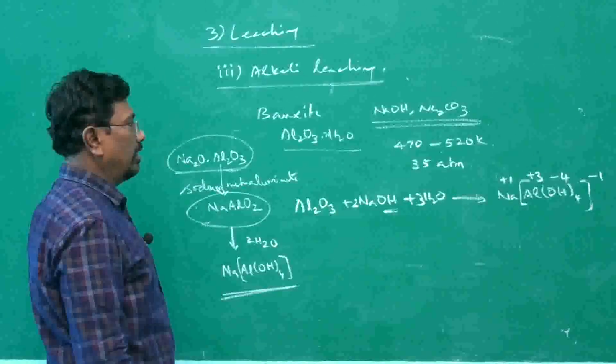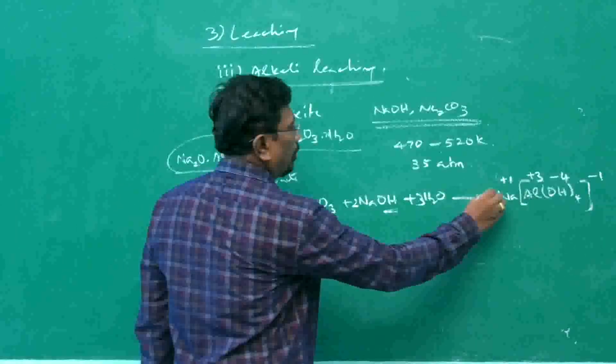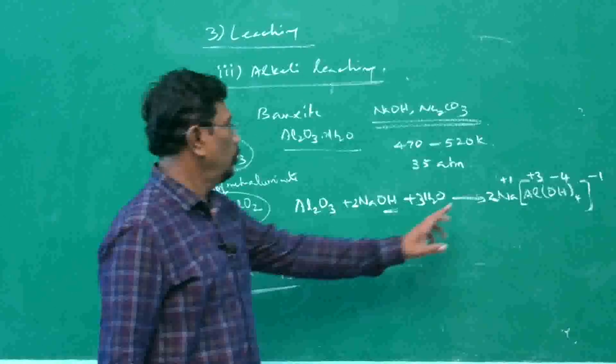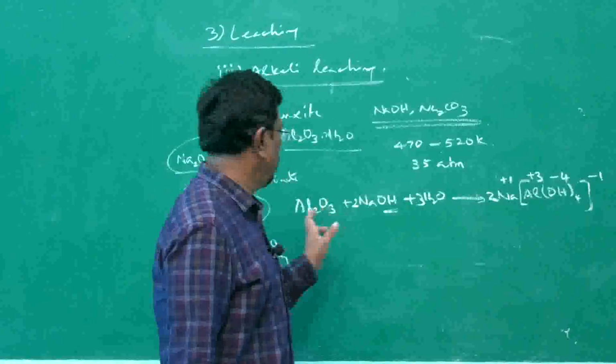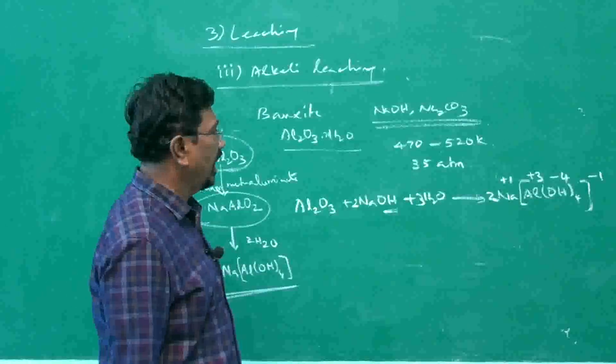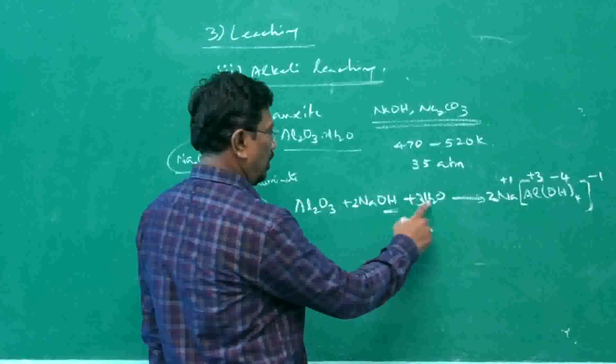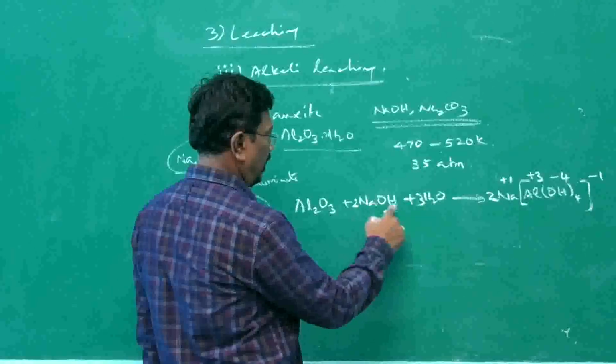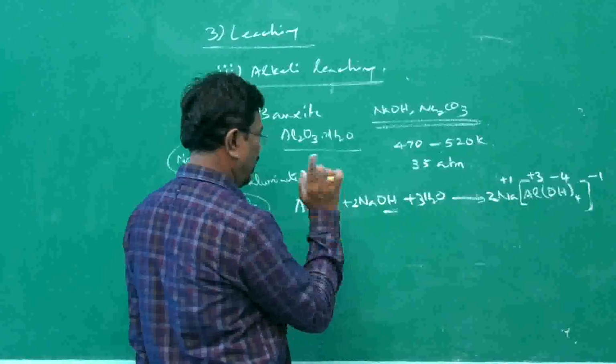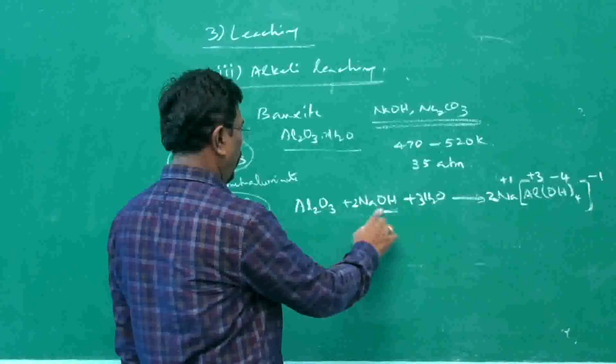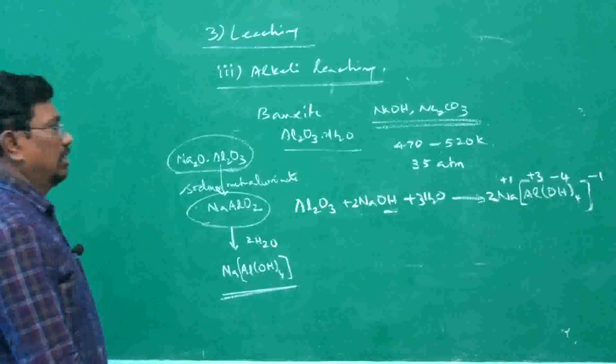We get the balanced equation. How? If I make 2, we have 2 sodium, 2 aluminium, 8 hydroxyl groups, and 8 hydrogen: 3 plus 2 is 5, plus 3, 8. Therefore, we are getting the complex.